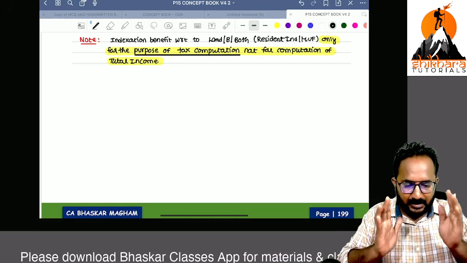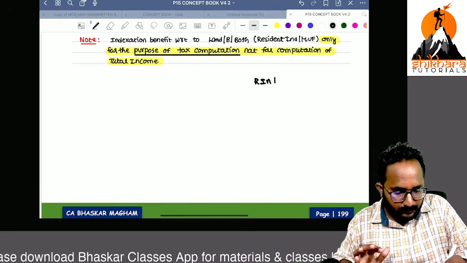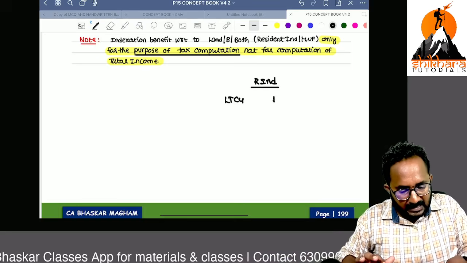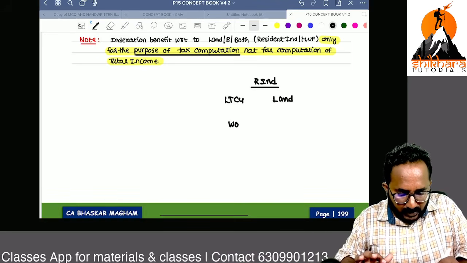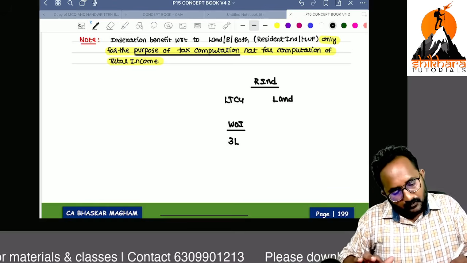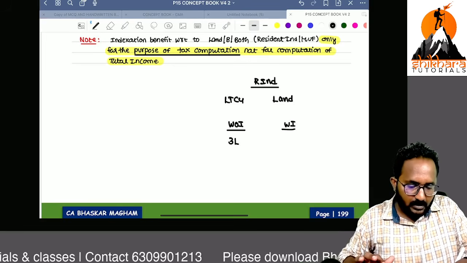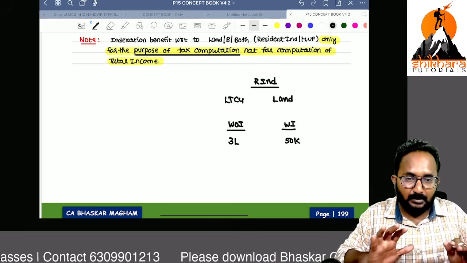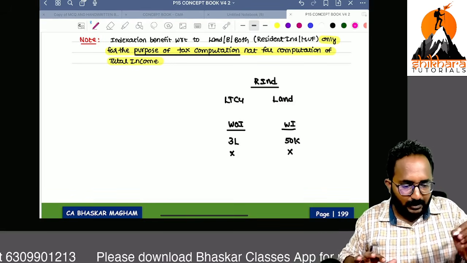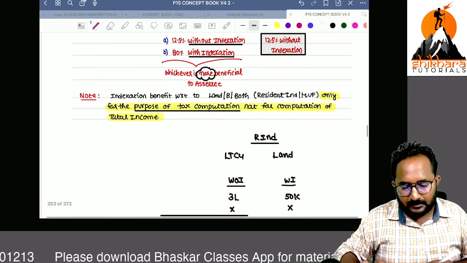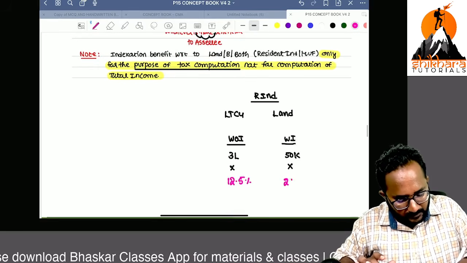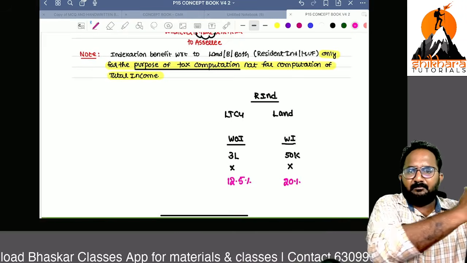Let me give an example. I am a resident individual. I calculated the long-term capital gain on my land. Without indexation, I got 3 lakhs. With indexation, I got 50,000 only. Remember, now you can apply the tax rate. Can you tell me what is the tax rate? Without indexation, 12.5%. With indexation, 20% you can pay. Whichever is beneficial, you can pay the tax.